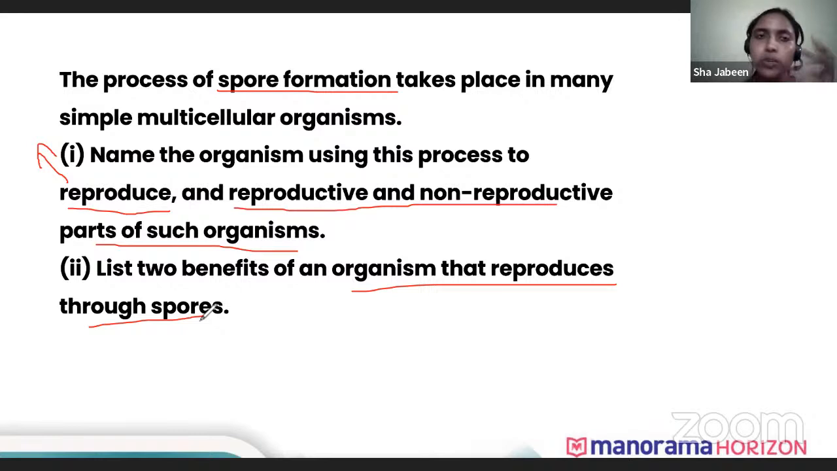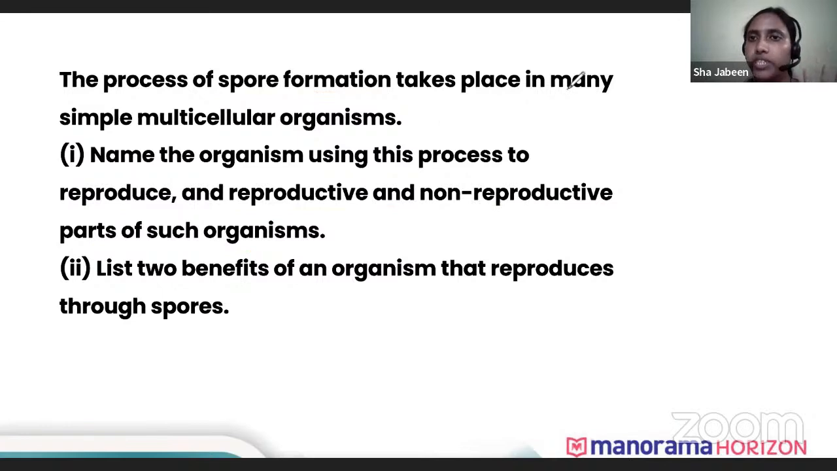So these individuals don't have to worry that their offspring are not getting produced, because they produce a lot of spores, and these spores germinate very fast and can survive in any unfavorable condition. Whenever favorable condition comes, they just develop into new organisms. So I hope this question is also clear. These are the types of questions that are asked from asexual reproduction.